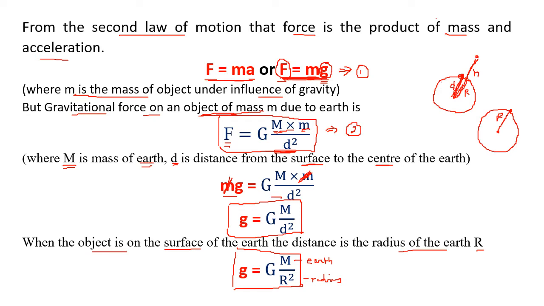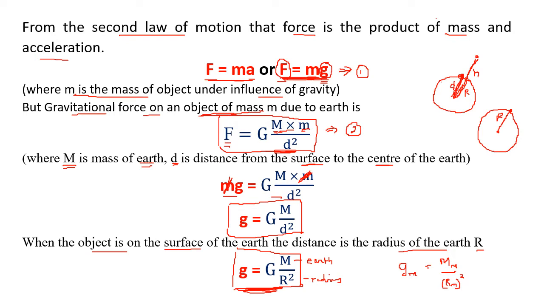But this formula here can be used for any planet. So if you take the moon, let us say gravitation on the moon will be equal to what? G times mass of the moon upon radius of the moon, the whole square. You can even take it for Jupiter. You can even take it for Saturn. So any planet, any object, even the sun, though we do not get anything on the surface of the sun because the heat of the sun will burn it totally.